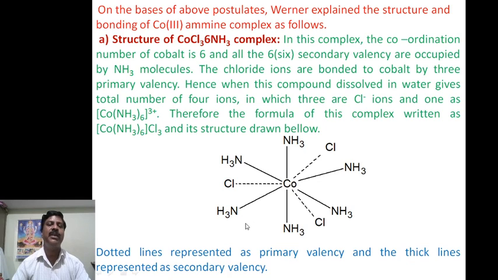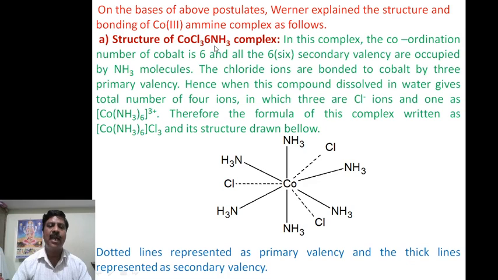Now, on the basis of these coordination postulates or assumptions of Werner's theory, he explained the structure of the bonding and the structure of cobalt(III) ammine complexes as follows. In structure 1, the complex with 6 ammonia molecules, according to Werner's theory, the coordination number of cobalt is 6, because the coordination number is always 6, and all 6 secondary valencies are occupied by ammonia.